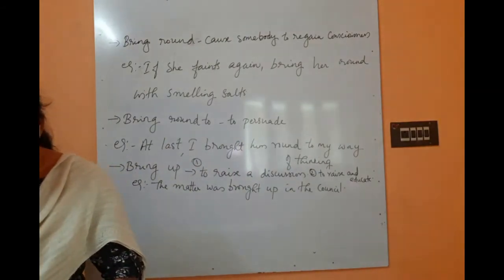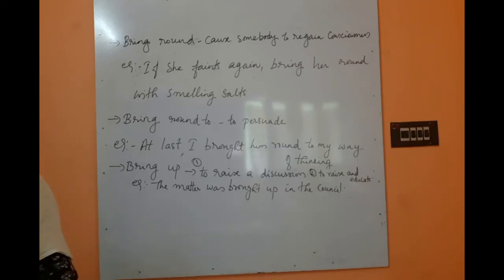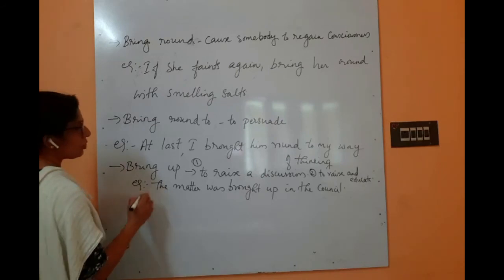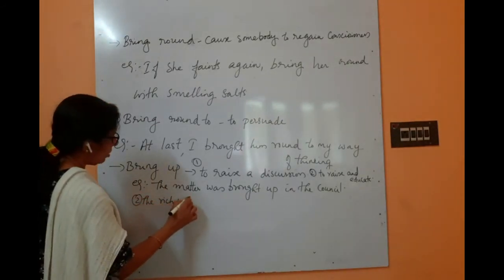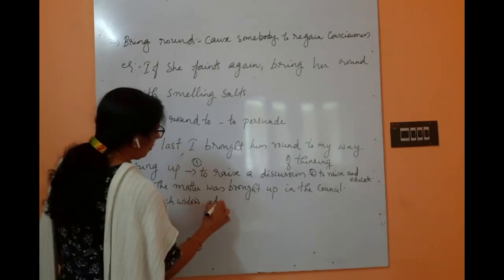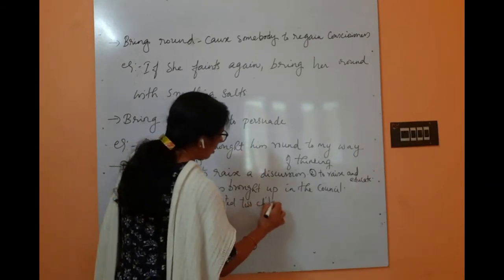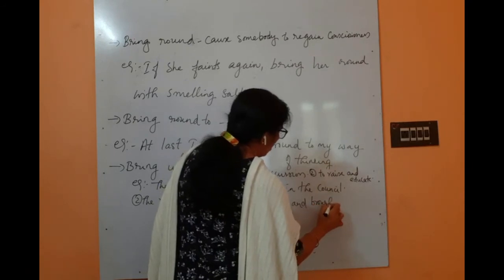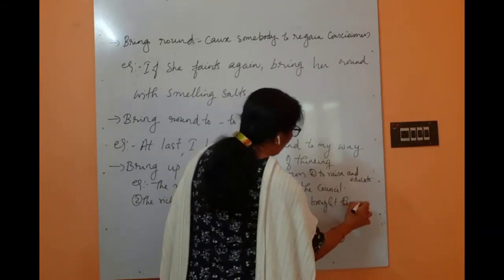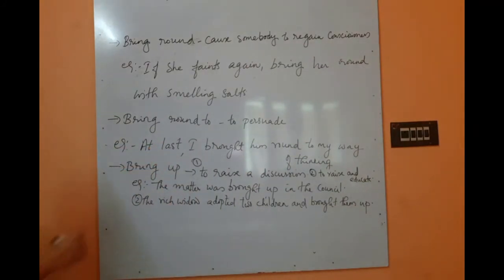And the example is, the rich widow adopted 2 children and brought them up. She looked after them and also educated them.